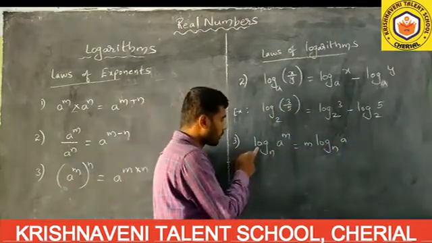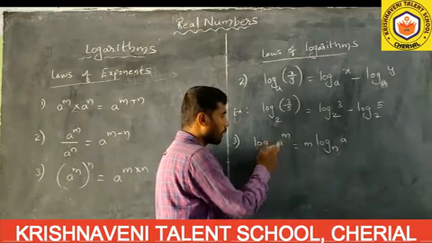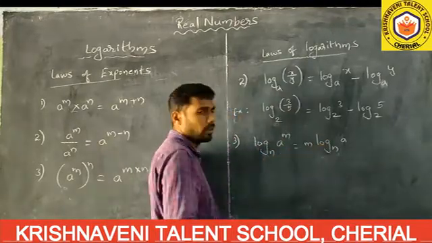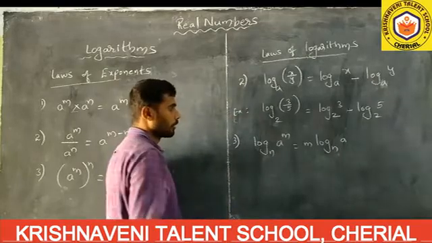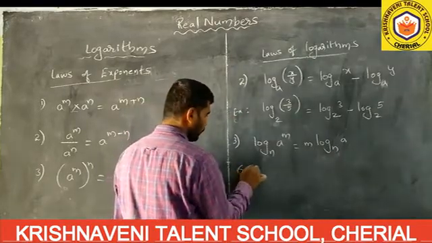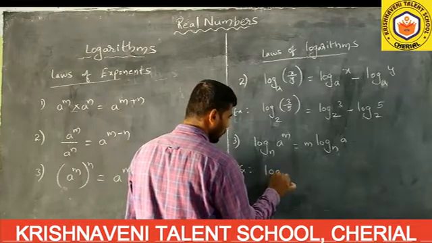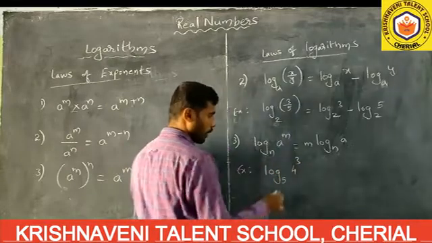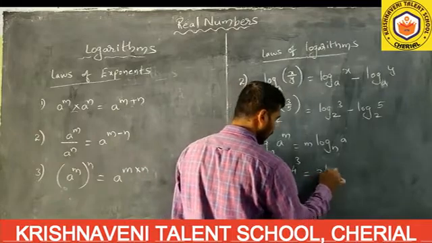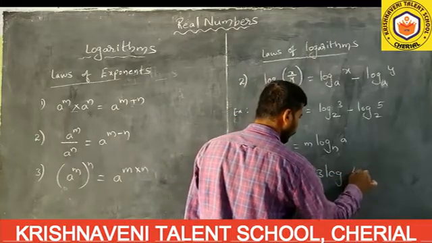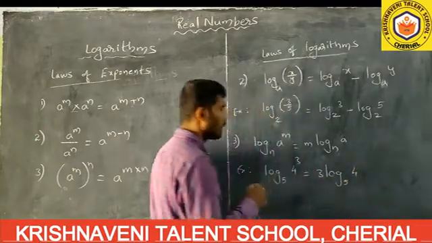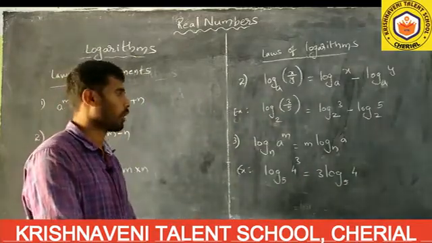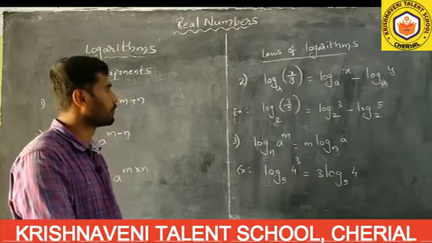How do we read it? Log a to the power of m to the base n equals m log a to the base n. This is the example: log 4 cube to the base 5. How do we write it? It equals 3 log 4 to the base 5. These are the three main laws. One more law is there, another law. Okay.